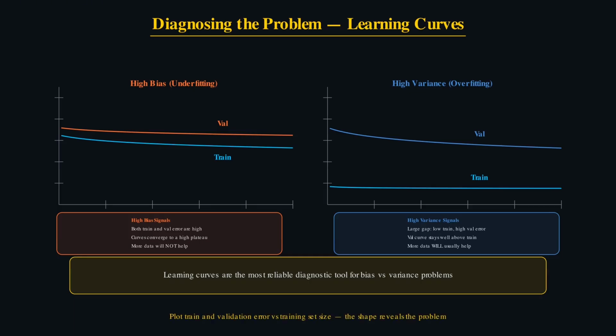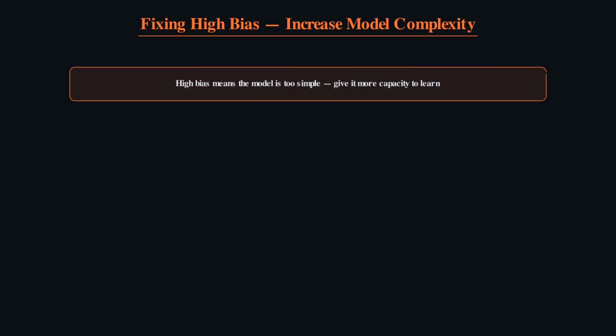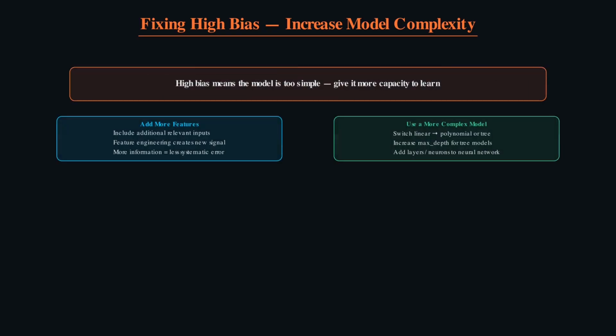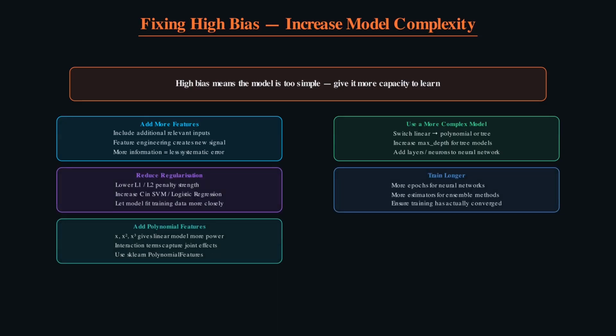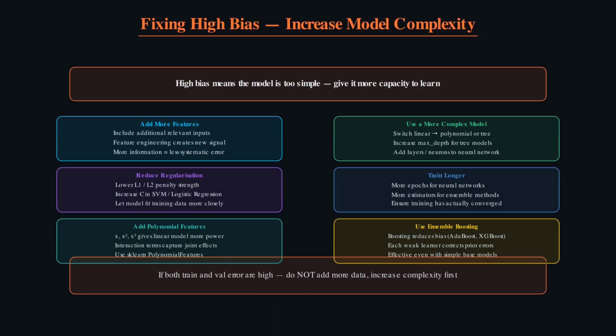As model complexity increases, bias falls and variance rises. Plot total error against complexity and you get a U-shaped curve. The bottom of that U is the sweet spot, the point where the sum of bias squared and variance is minimized. Left of it, your model underfits. Right of it, your model overfits. The goal of every modeling decision is to nudge yourself toward that minimum.